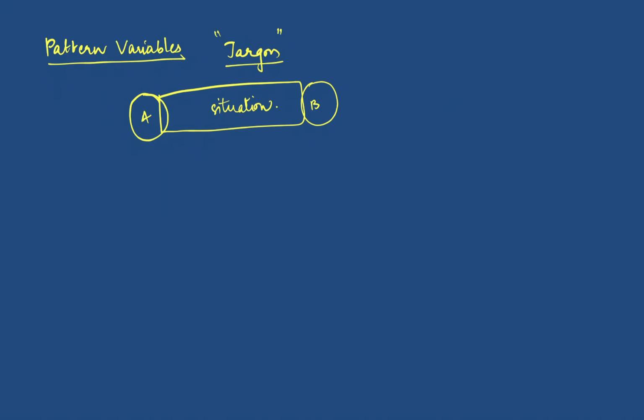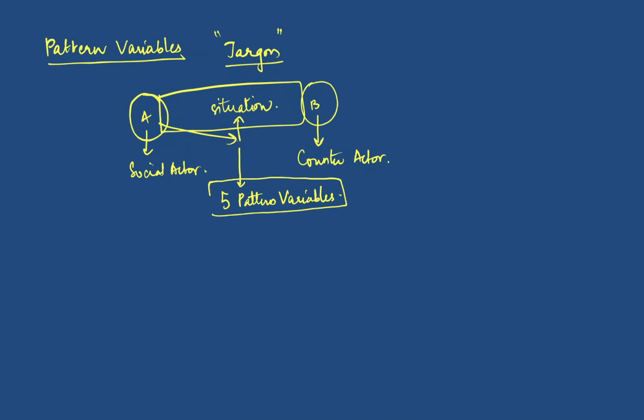In this situation, A becomes a social actor because he has to act in the situation, and B becomes the counter actor. When A is acting in this situation, Parsons says that there are five pattern variables that he has to answer before acting, and based on that he will act in the particular situation.